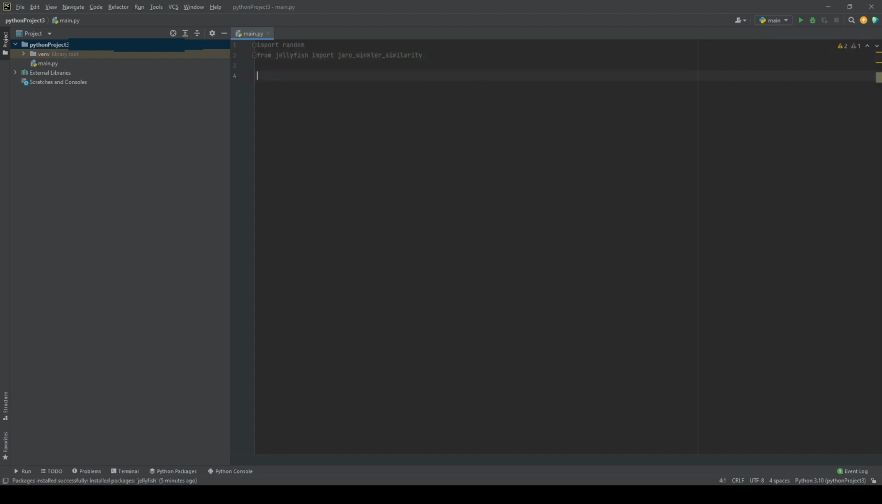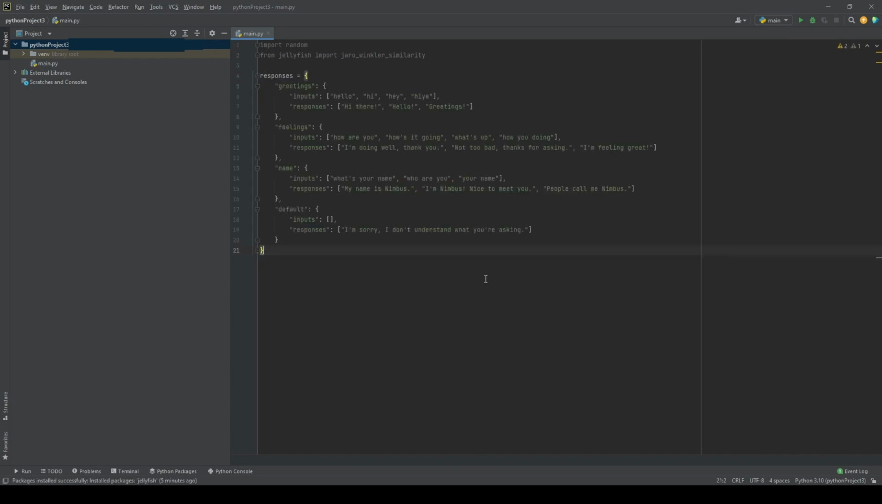Next, the code defines a dictionary named responses. This dictionary contains 4 keys, each representing a category of user inputs that the program is designed to respond to. Under each key, there is a list of possible user inputs and a list of predefined responses. For example, under the key greetings, the program will be able to respond with one of the phrases in the corresponding responses list, if the user says hey, hello, or hiya.